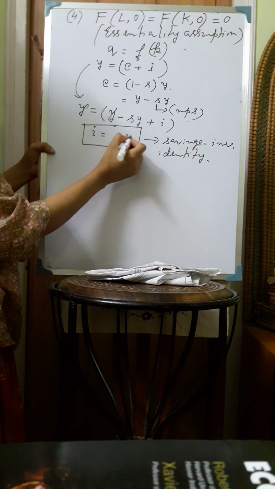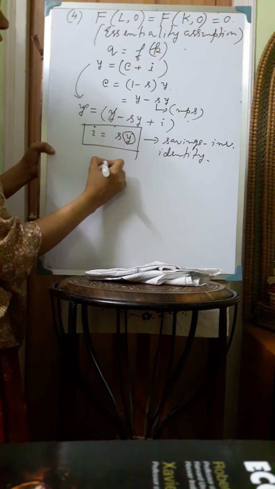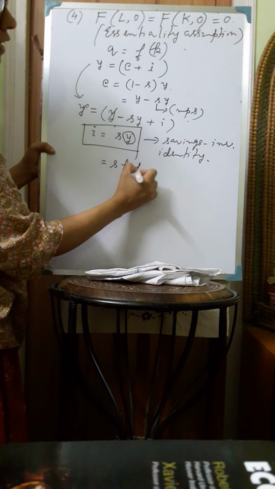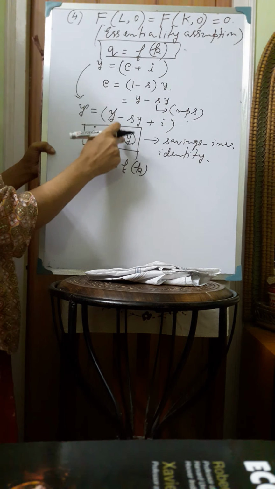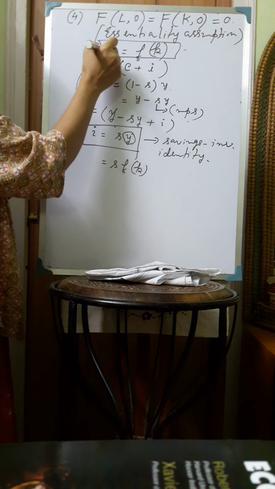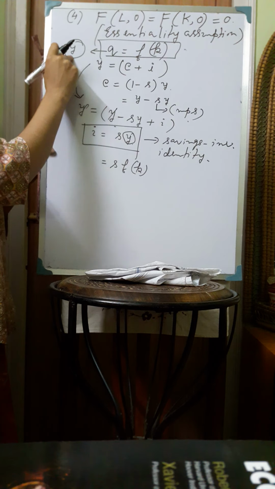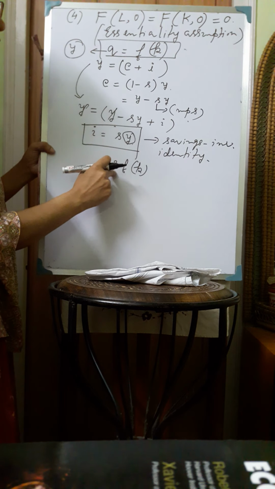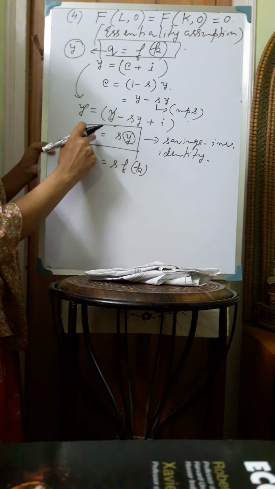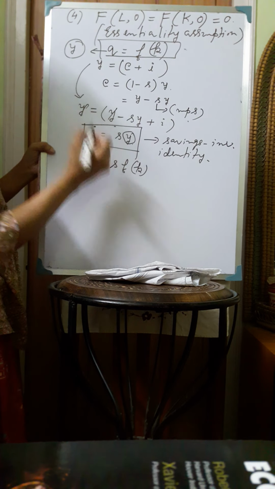Now from here, in place of Y, we can write f(k), because we know that the production function is q is equal to f(k), and q is the total amount of output produced in the economy per worker. So suppose we are writing y. So this is the total income produced in the economy per worker. So in place of Y, we can write f(k). So I is equal to S into f(k).